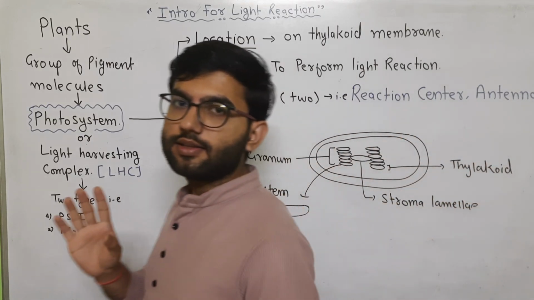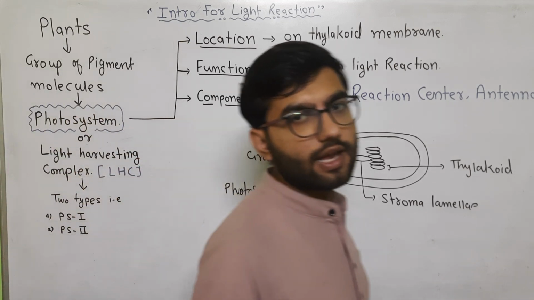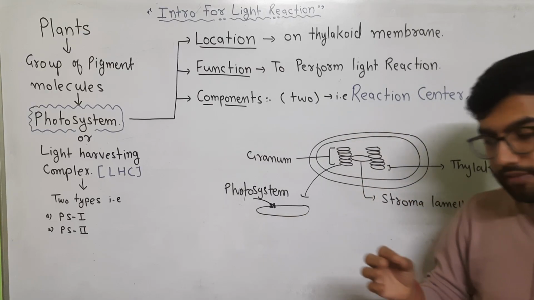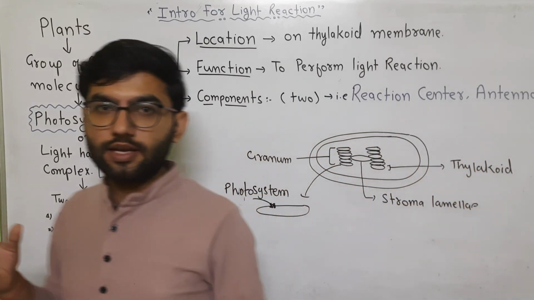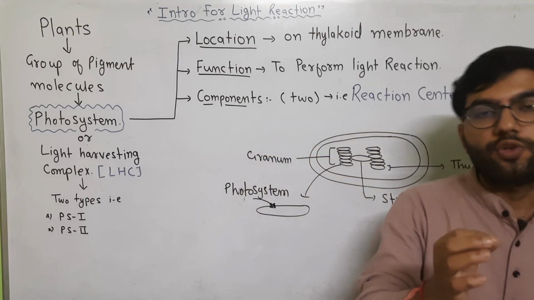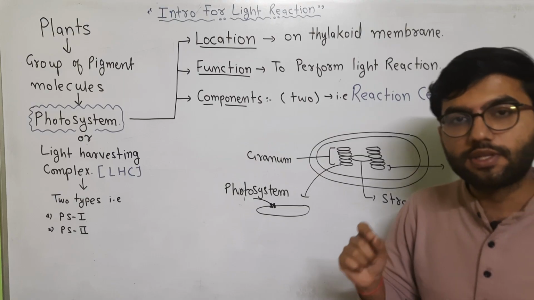In NCERT, the heading of this topic is light reactions. What is meant by the light reaction? In NCERT, a confusing line is written: within the plant, pigments are organized into two discrete photochemical light harvesting complexes within photosystem